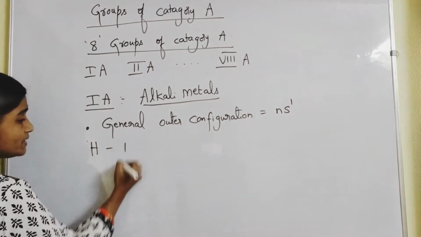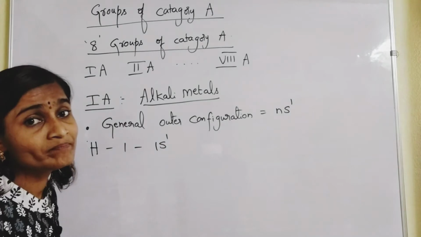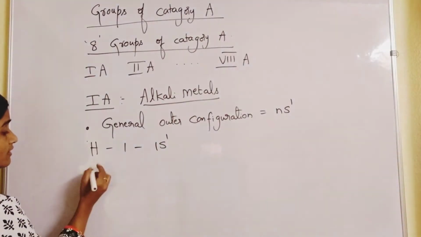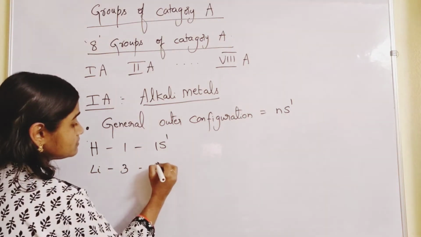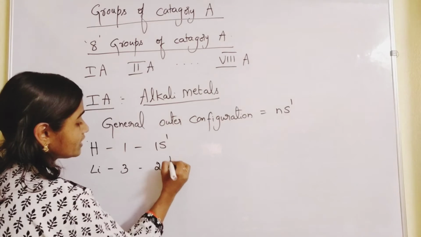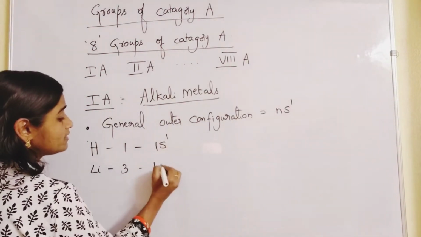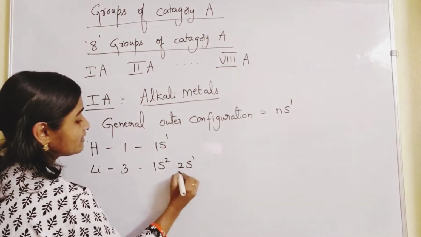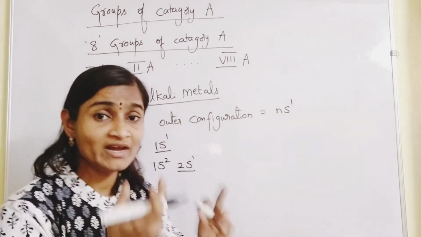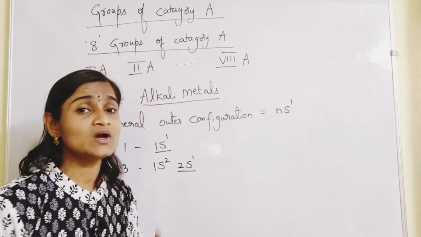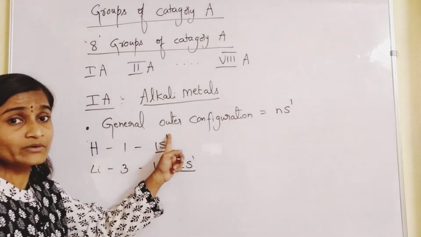Let us see the examples. Hydrogen, atomic number 1. Its configuration is 1s1, you all know. And then lithium, atomic number is 3, 1s2, 2s1. In the last orbit, you will find one electron. Hydrogen is having only one orbit and only one electron. So arrangement of electrons will be in what way? 1s1, first orbit, s orbital, 1 electron.